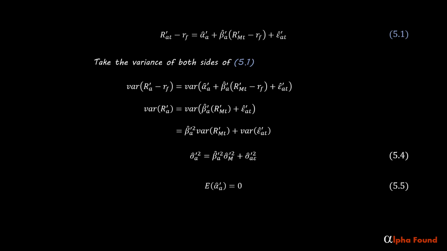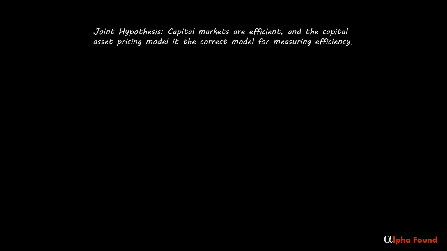The weighted sum of all alphas is necessarily zero in CAPM because the market regressed against itself will have a zero intercept, which is zero alpha. There is a hypothesis called the joint hypothesis, framed by Eugene Fama in 1970, which states that capital markets are efficient, and the capital asset pricing model is the correct model for measuring efficiency. If the joint hypothesis is true, then alpha is random and centered on zero. The pressing question concerns the randomness of alpha. If an investor, or algorithm for that matter, can generate positive alpha such that alpha is statistically significant, then that statistical significance stands as evidence of investor skill.